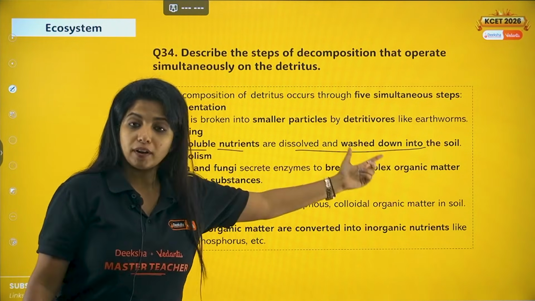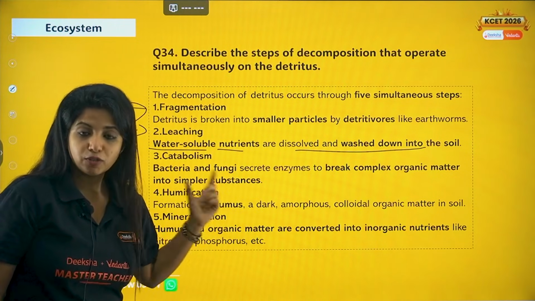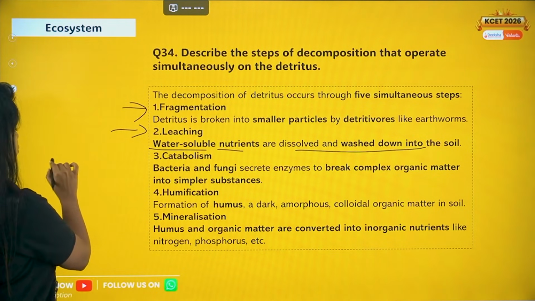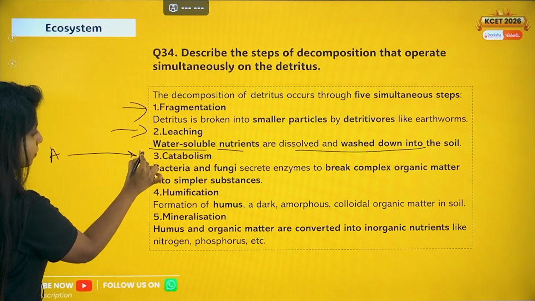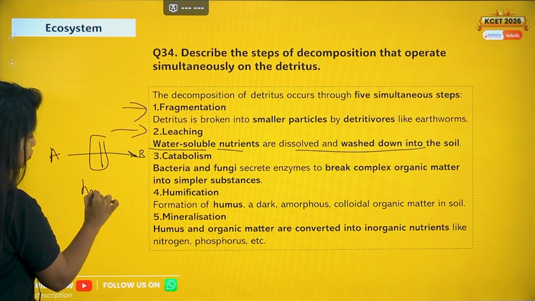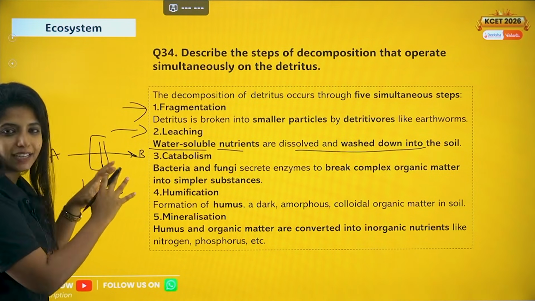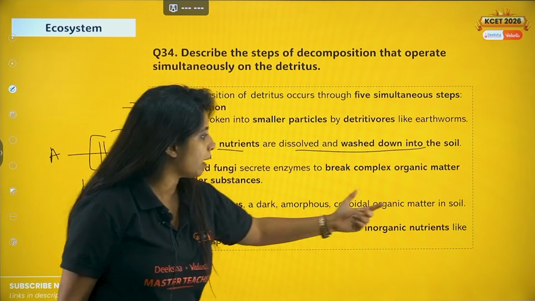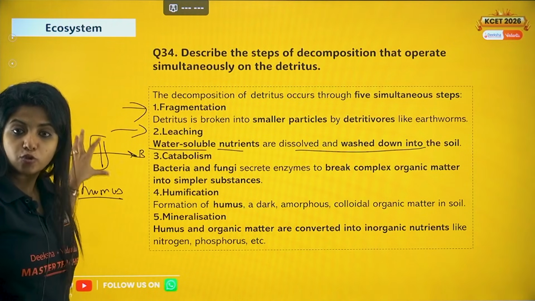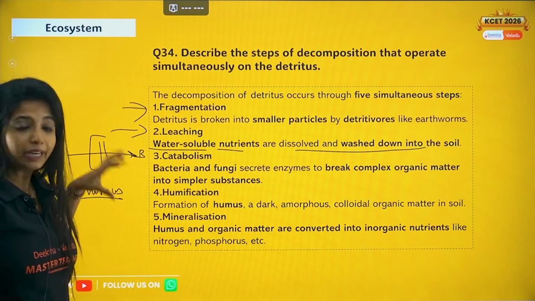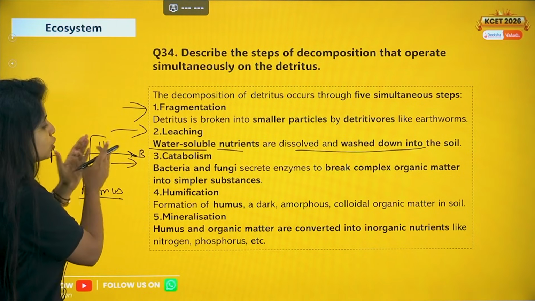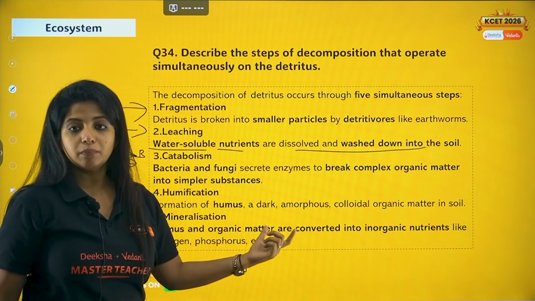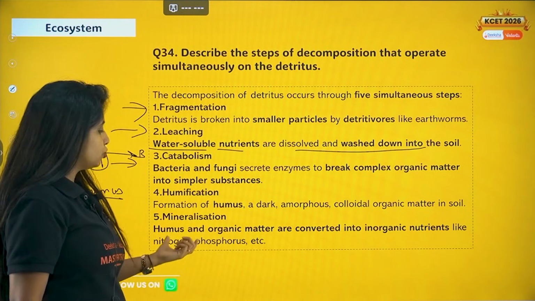So complex organic material is being broken down to simpler substances, but always remember, this is not a one-step process. Suppose I have a complex organic material over here, it is broken down to simpler material. In between you get something known as humus, which is a partially decomposed thing. So that is the next term, humification. Formation of humus, a dark amorphous colloidal organic matter in the soil. Now later, this humus is broken down again, and that's what you call mineralization. So humus and organic matter are converted into inorganic nutrients like nitrogen, phosphorus, etc.